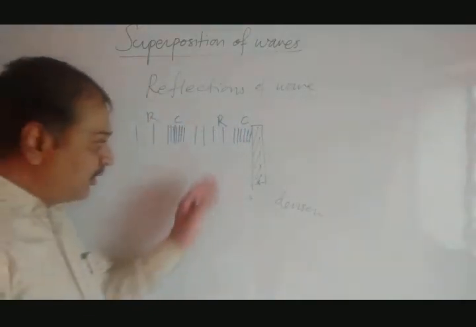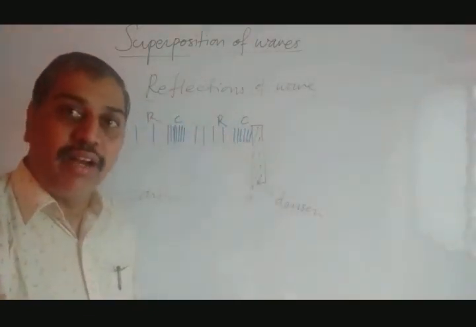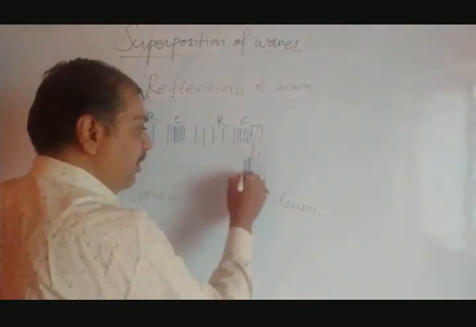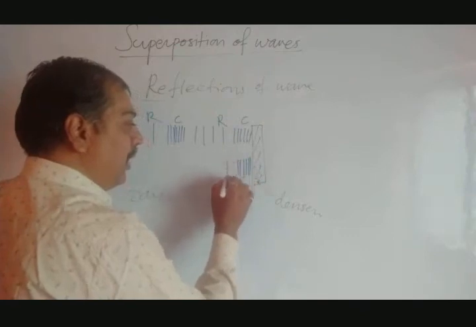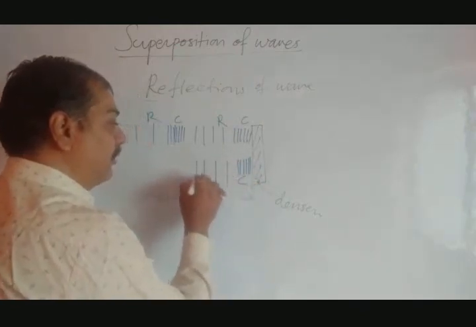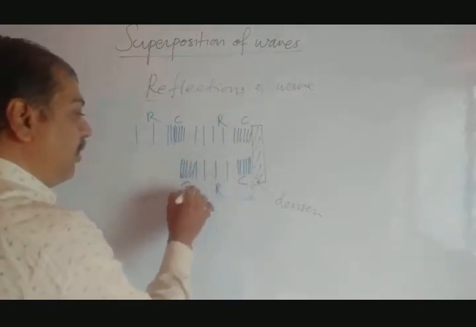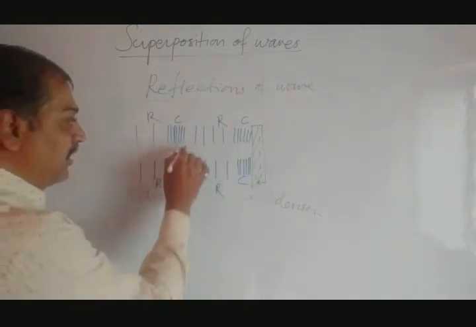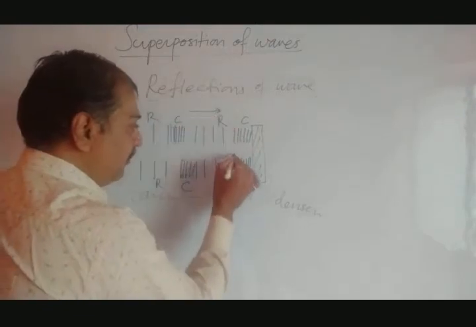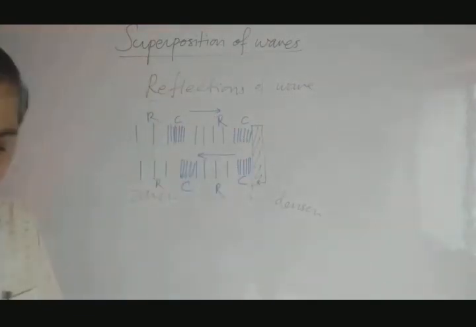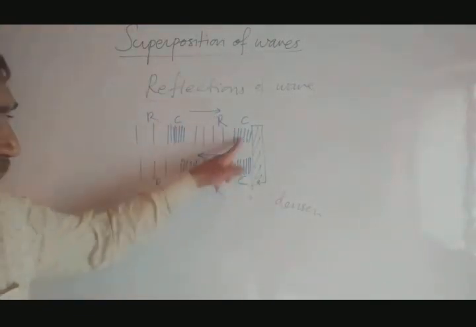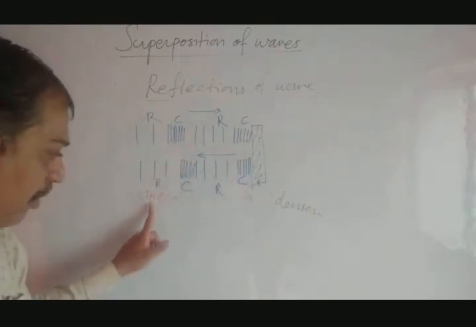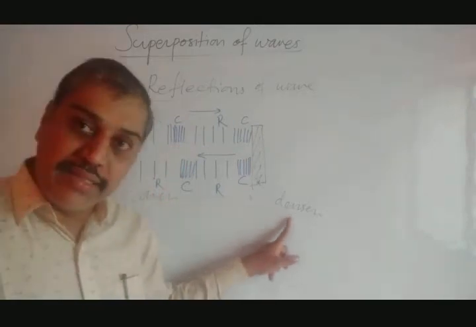This compression is incident on the denser medium, and compression is reflected as a compression, and again here it is rarefaction, again compression, again rarefaction. So this is the incident part, this is the reflected part. So compression is reflected as a compression when the waves are traveling from rarer medium to denser medium.